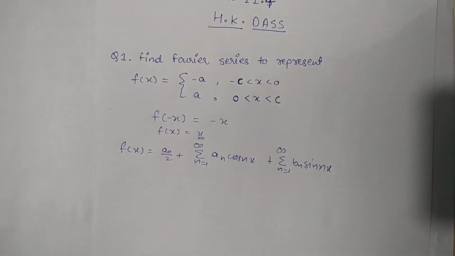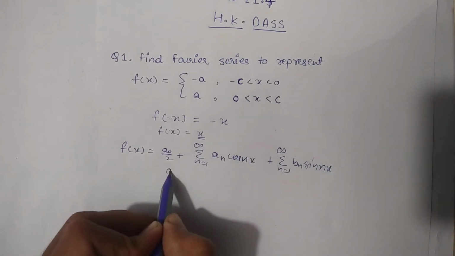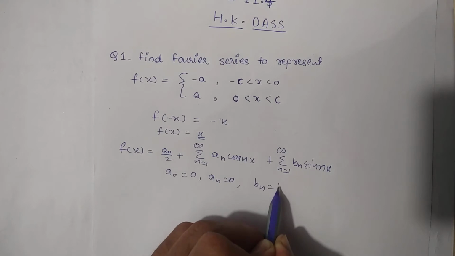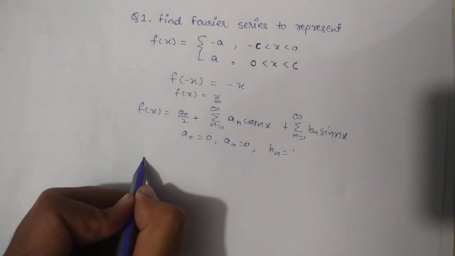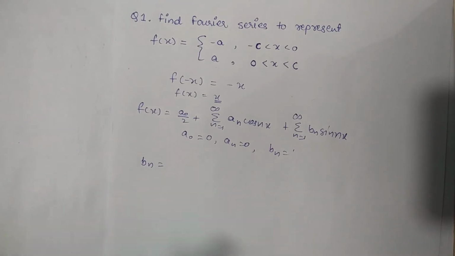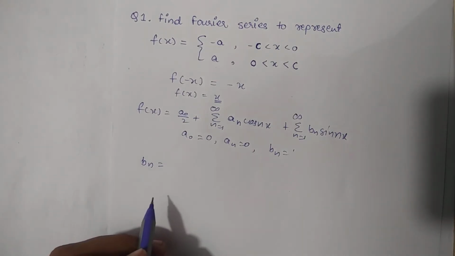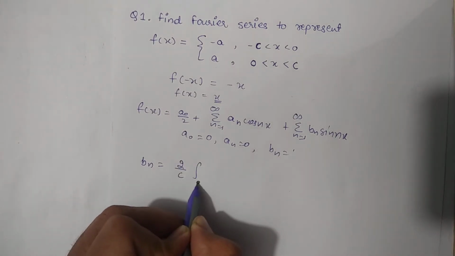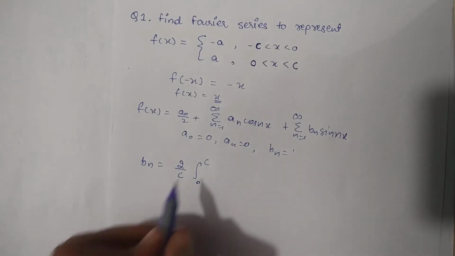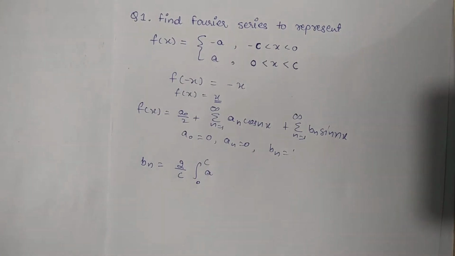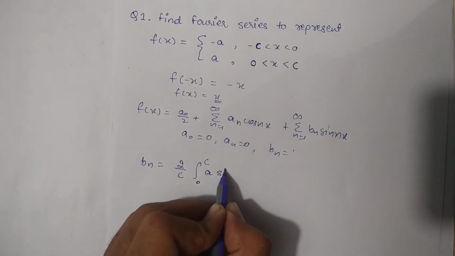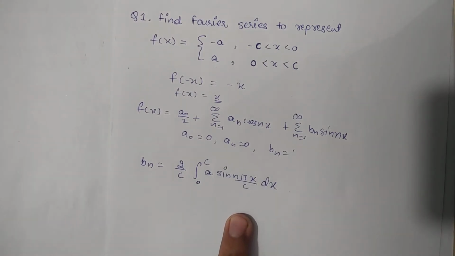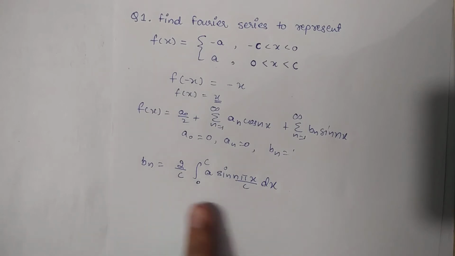And students, for an odd function the value of a naught will be 0 and the value of an will also be 0, and now we have to calculate only the value of bn. This value can be calculated by the formula 2 by c integrating from 0 to c the function, and the function is a, times sin n pi x by c dx. So this will be the formula for the odd function to calculate the value of bn.